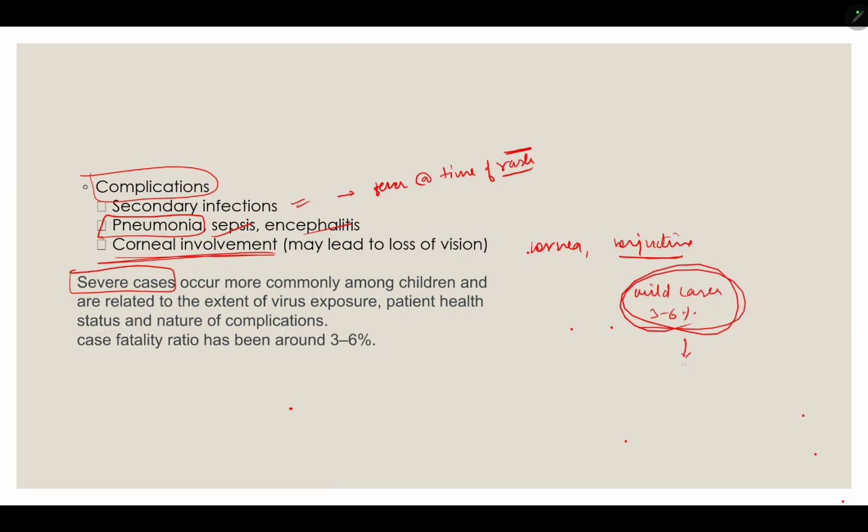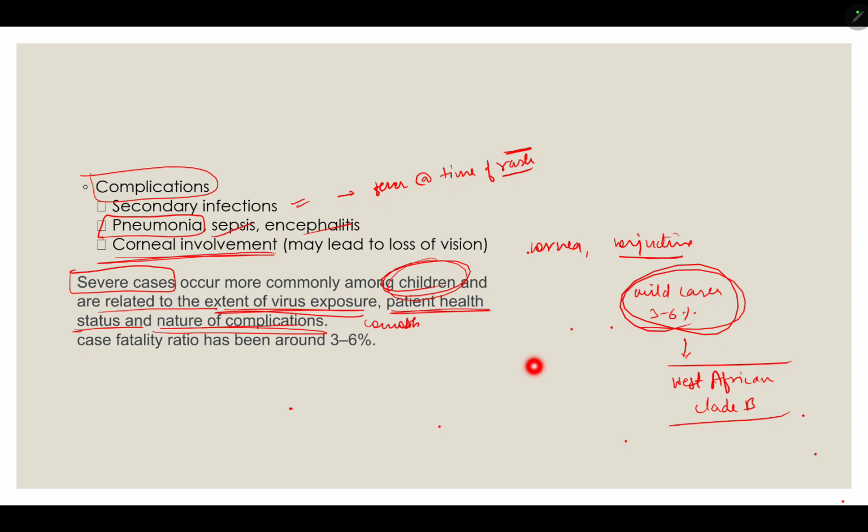The recent epidemic is of the West African clade B strain. So severe cases occur in children and depend on the extent of virus exposure, the nature of complication the patient has developed, and the patient's health status and comorbid conditions. Okay.